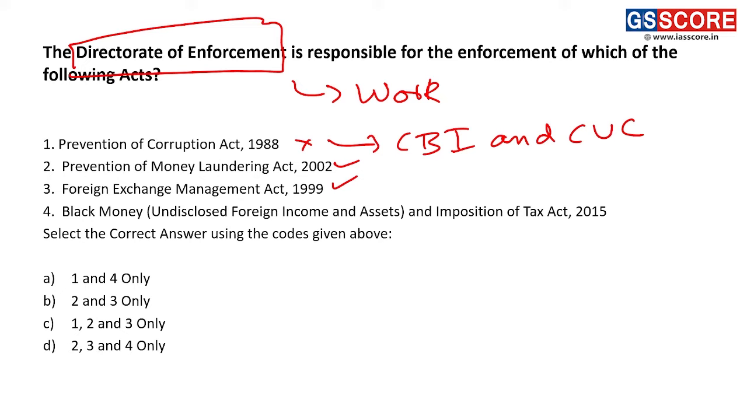Fourth statement is the Black Money and Imposition of Tax Act. Again, this statement is wrong, because here we have the Income Tax Department. This law is enforced by the Income Tax Department. So what is the right option? Which are the right statements of the right laws? In this particular case, it is statement 2 and statement 3. So our answer will be B, 2 and 3.